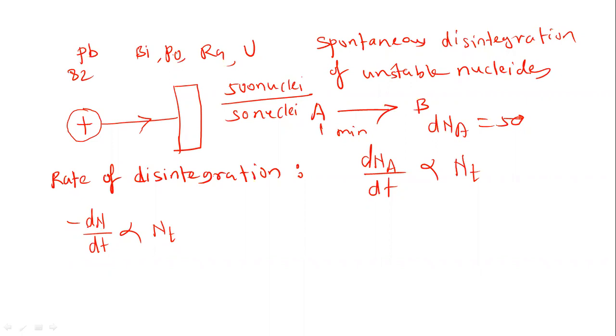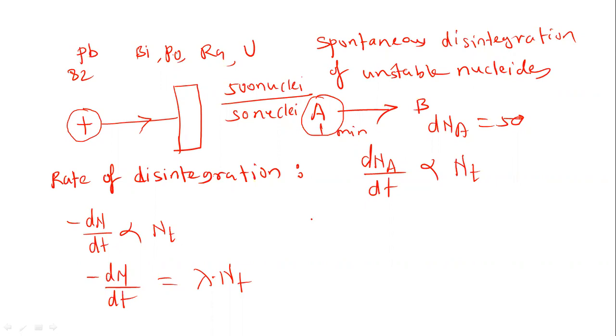And the meaning of the minus sign is that during the disintegration process, the number of nuclei of this element is decreasing. So minus dN by dt is directly proportional to Nt here. Now we can write minus dN by dt equals lambda into Nt.